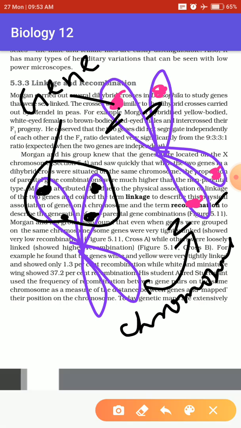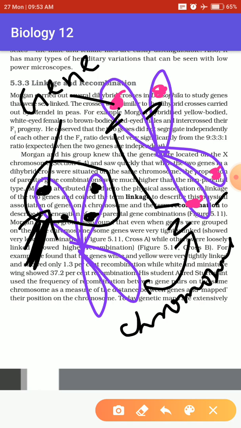In the chromosomal theory of inheritance, we studied what Sutton and Boveri told us, that genes are present at homologous positions of homologous chromosomes. This means they could be on the same side or on different sides.